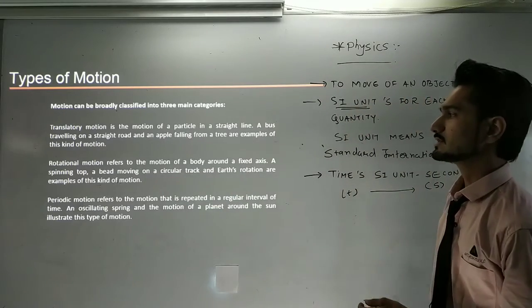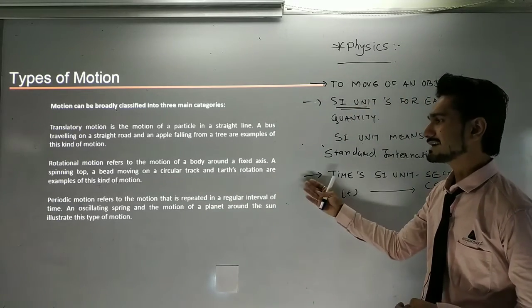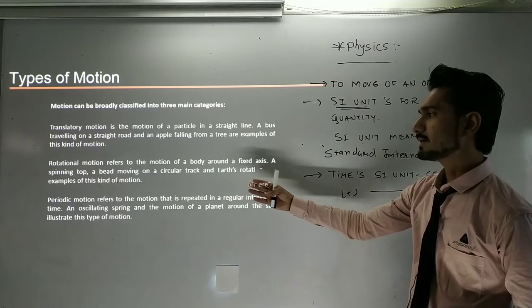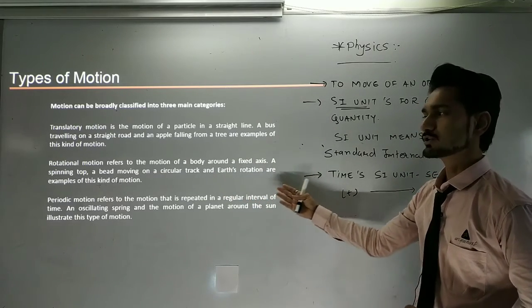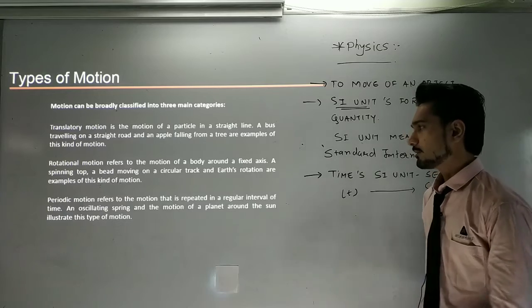Rotational motion refers to the motion of a body around a fixed axis. A spinning top, a bead moving over a circular track, and Earth's rotation are examples of this kind of motion.